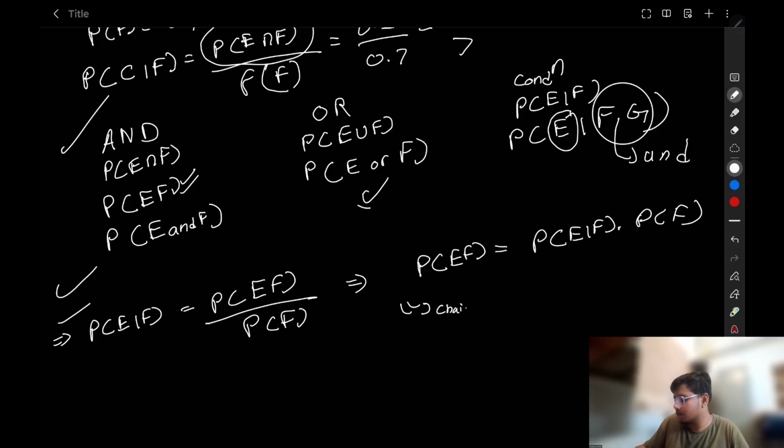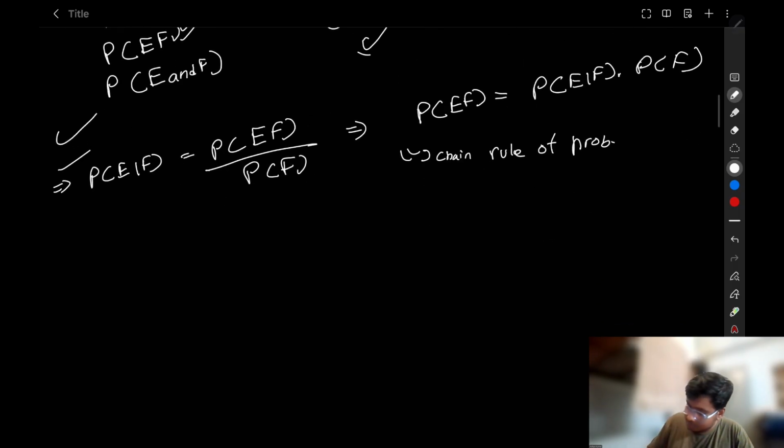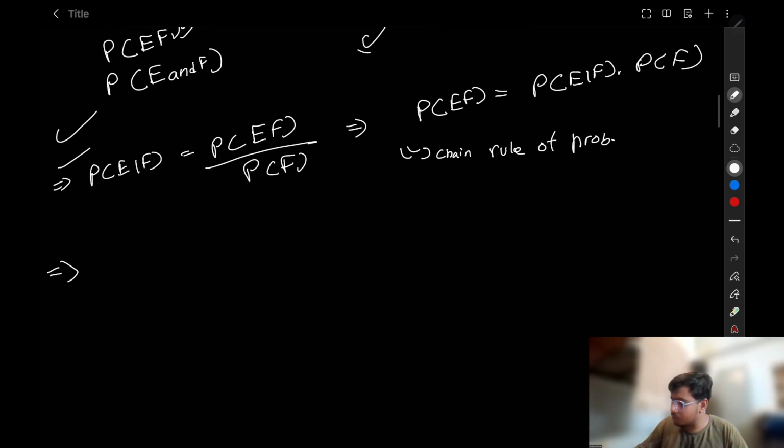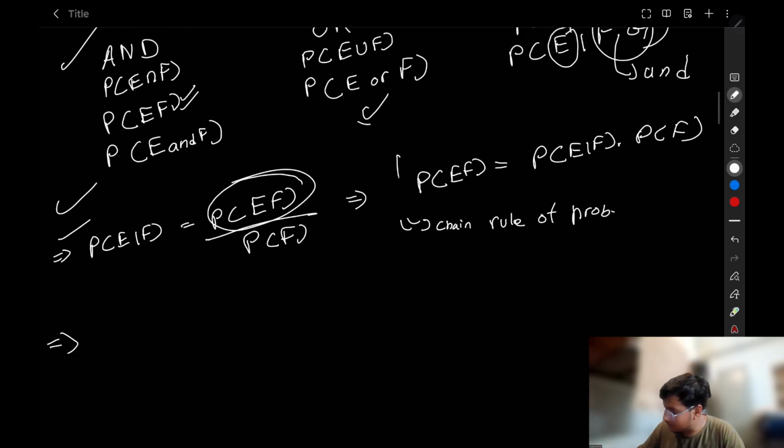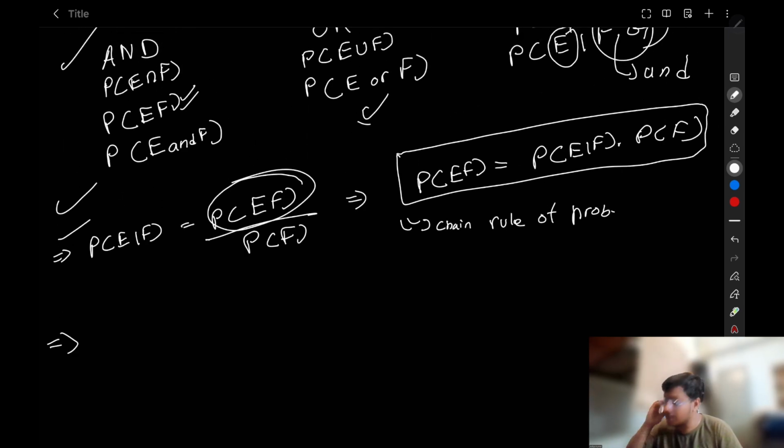So, just like algebra, we can write probability of E and F equal to probability of E given F multiplied by probability of F. Take a note of this, because later in this lecture we are going to cover the total probability theorem, and we are going to use this concept in that theorem also.